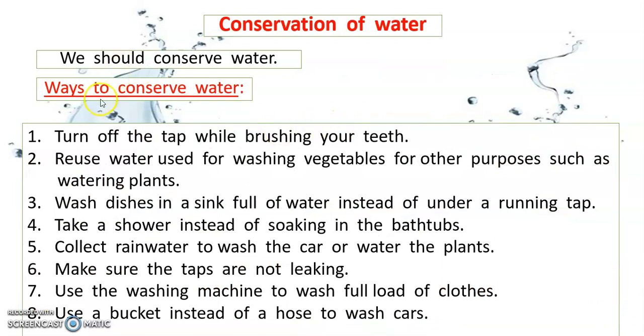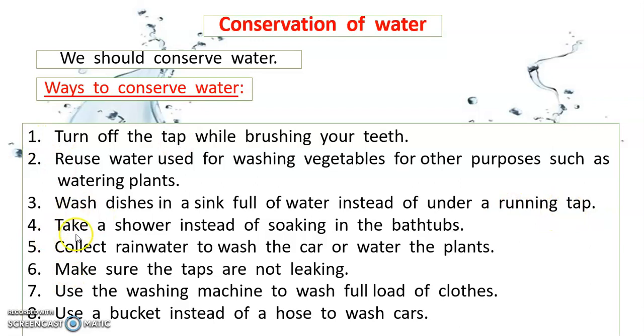So, these are the ways to conserve water. We have eight. Number 1, turn off the tap while brushing your teeth. Number 2, reuse water used for washing vegetables for other purposes such as watering plants. Number 3, wash dishes in a sink full of water instead of under a running tap.